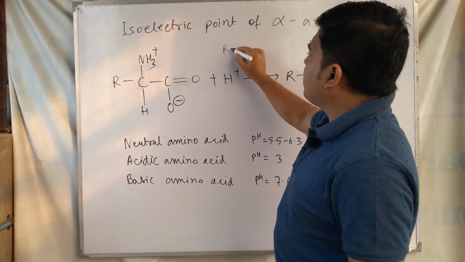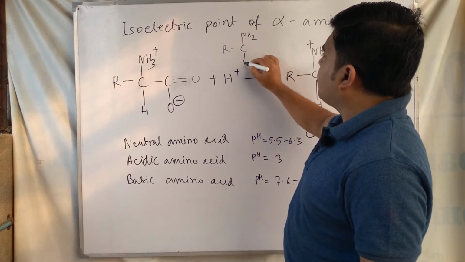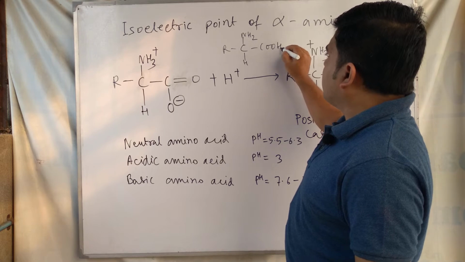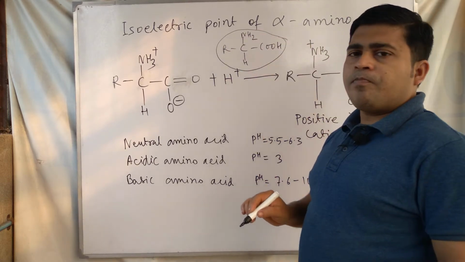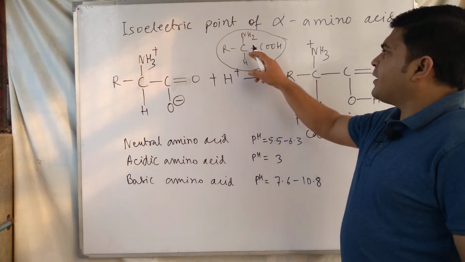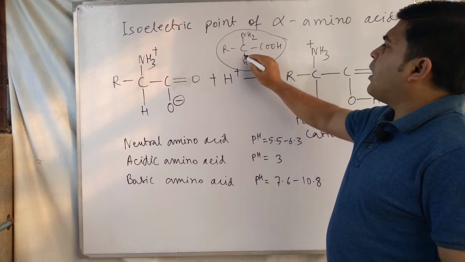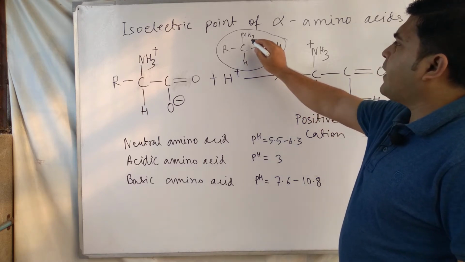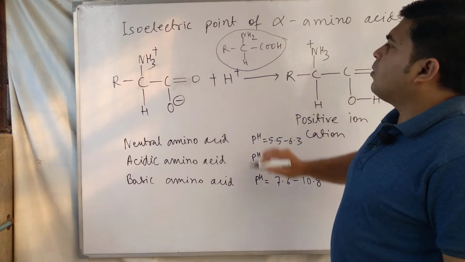Simple amino acid means R, CH, NH2 and COOH. This is the alpha amino acid in simple form. In the general form, alpha amino acid molecules have the alpha position occupied by an amine group, and therefore this is called alpha amino acid.